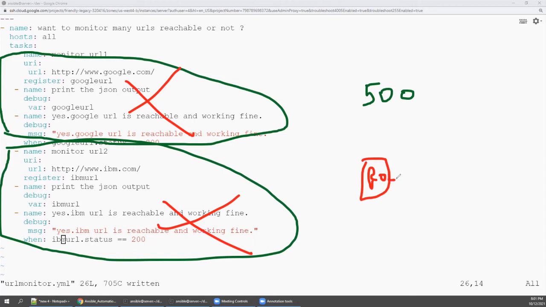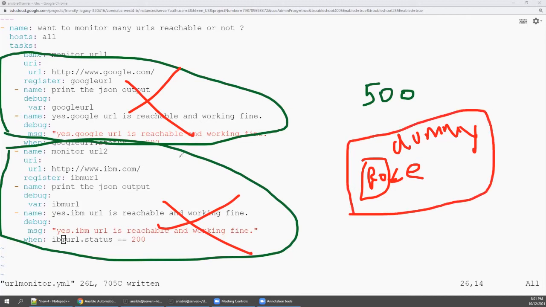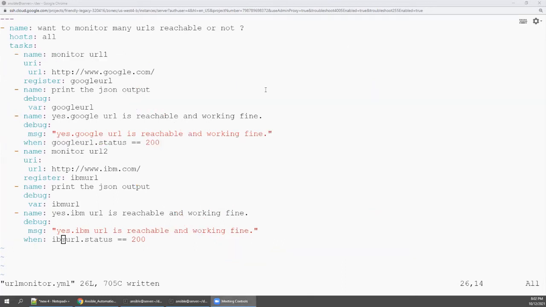One time you create a dummy role for URL check, and even if you get 1,000 URLs, the same procedure applies. Simply call and replace the URL. That's it. This is the exact advantage of going with roles.